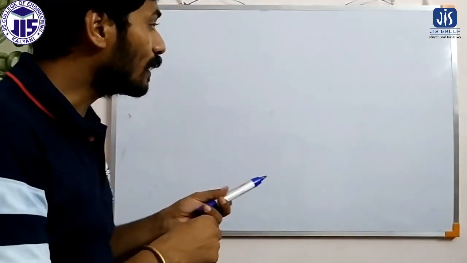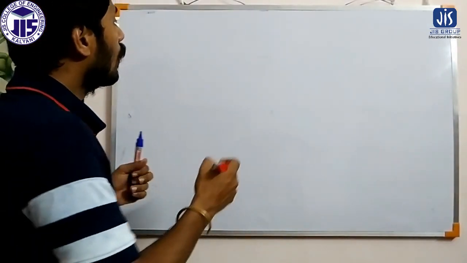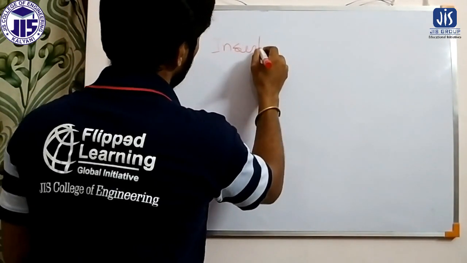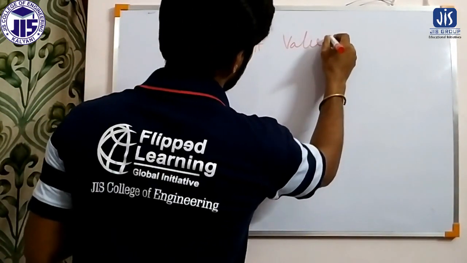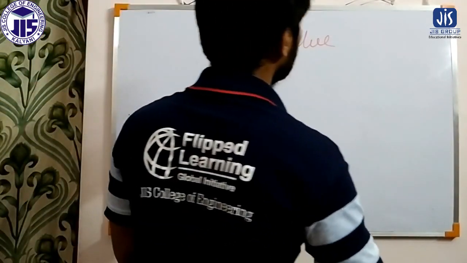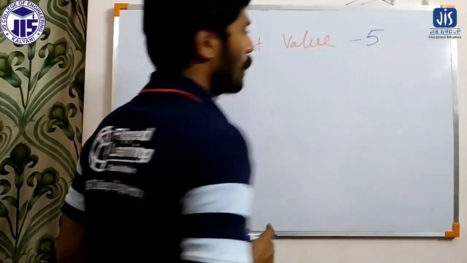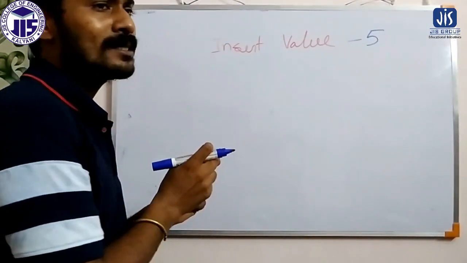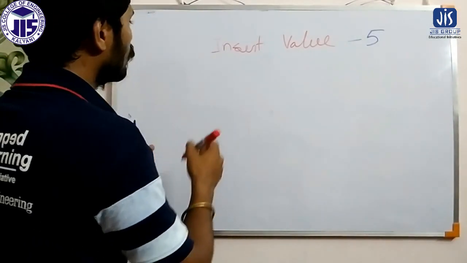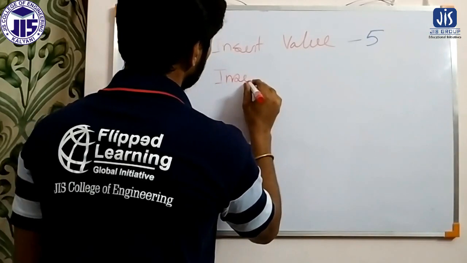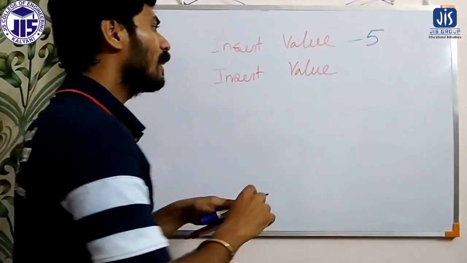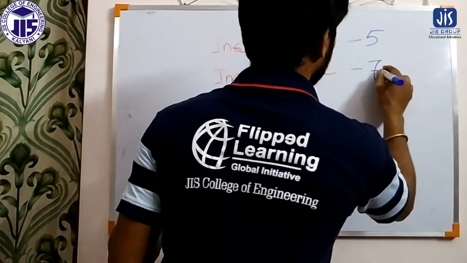So what I am asking is, insert value. And I have inserted minus 5. As soon as I insert minus 5 and enter the value, again it will ask insert value. Now for example, I have entered minus 7.